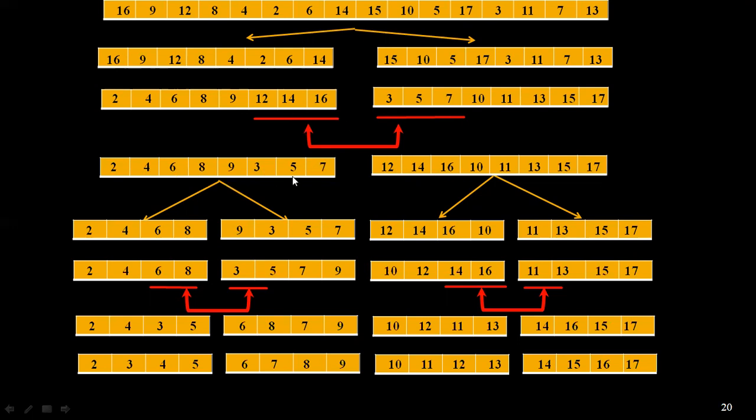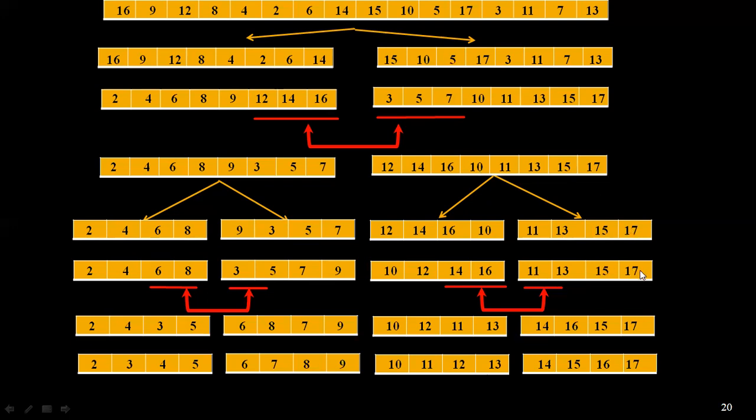Now again, I am partitioning into two halves. So 2, 4, 6, 8 and 9, 3, 5, 7, 12, 14, 16, 10 and 11, 13, 15, 17. Now again we have to sort locally. 2, 4, 6, 8 is already sorted. 9, 3, 5, 7, I am locally sorting. 12, 14, 16, 10, again I am sorting. 11, 13, 15, 17 is already sorted.